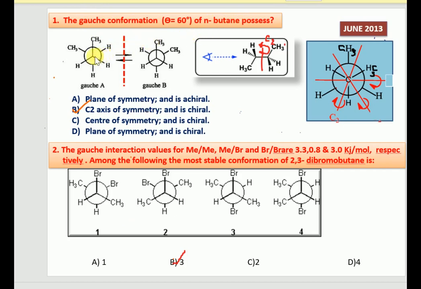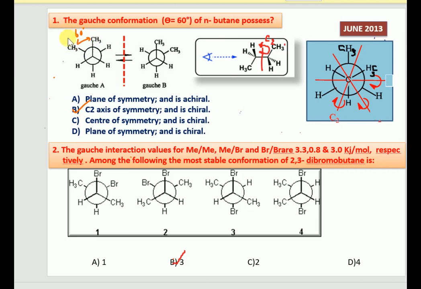Here, what is meant by Gauche conformation? If the relation between any two atoms or groups has a dihedral angle of more than 0 degrees or less than 180 degrees, here we can notice this is around 60 degrees, then the groups are considered gauche to each other.